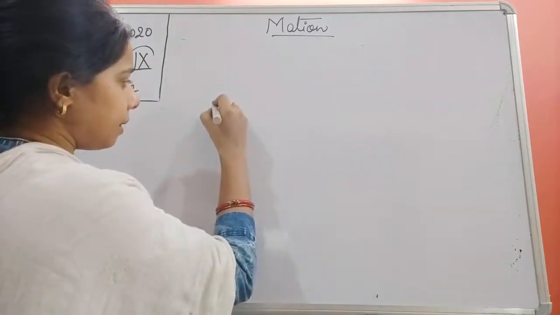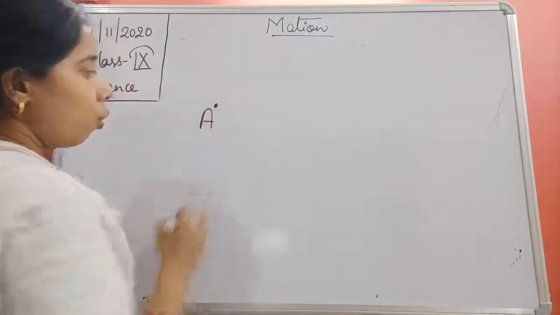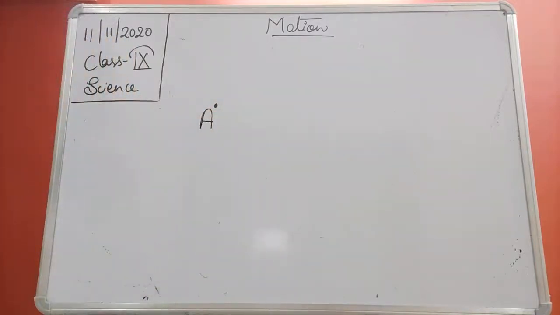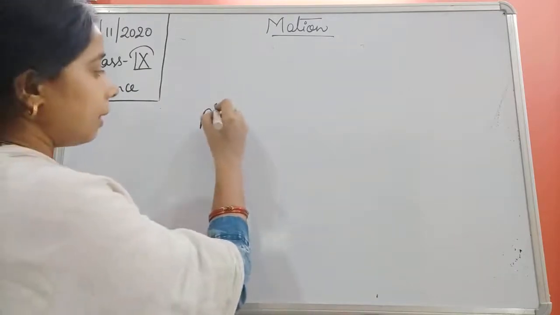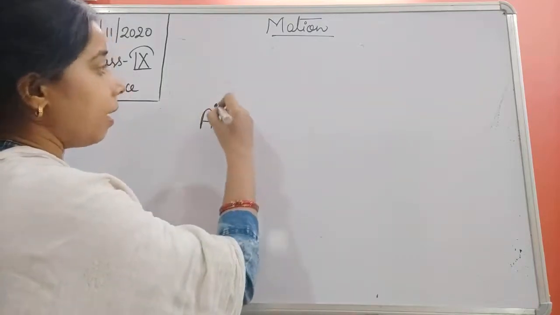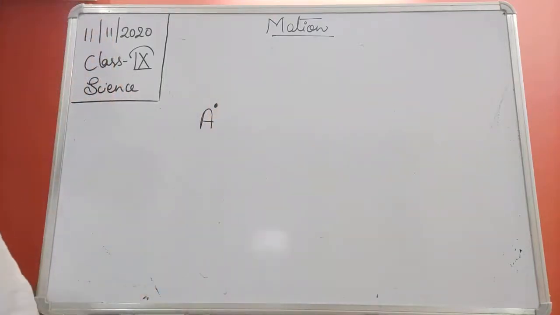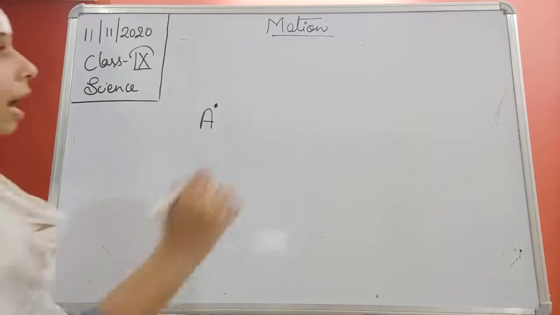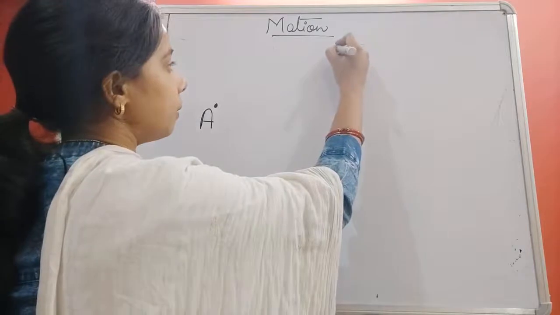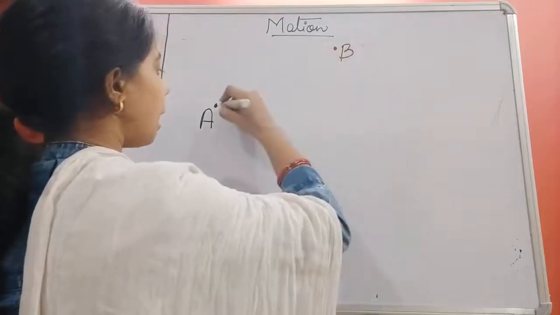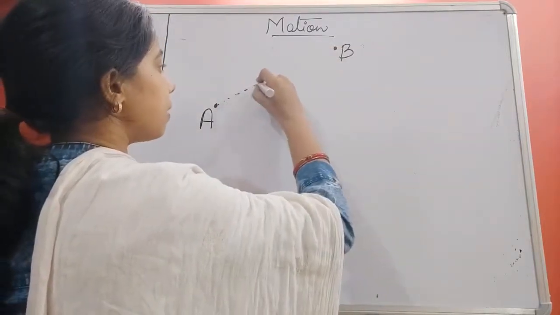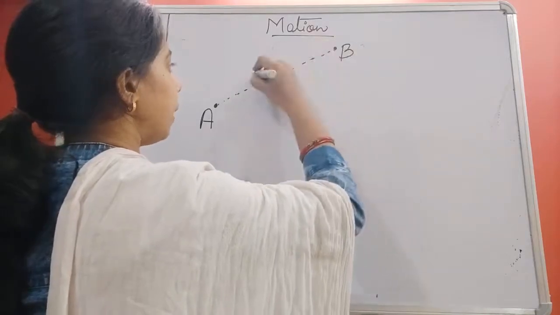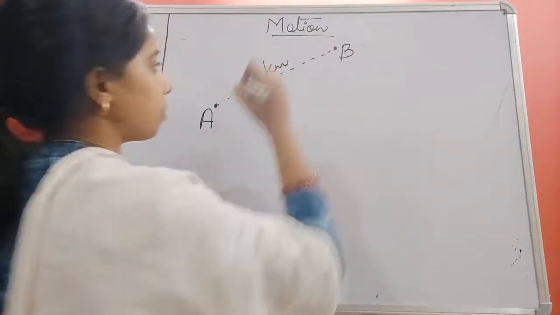Suppose a man is going from a place A. He is living at the place A, and then he moves to his friend's place, which is at B, and the distance between A and B is 5 kilometer.